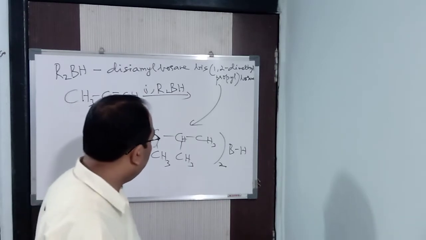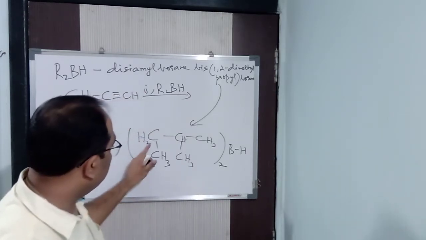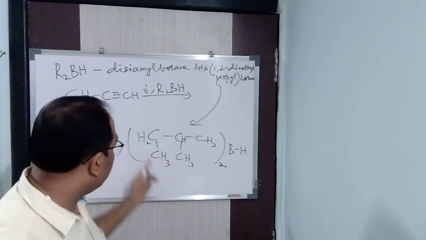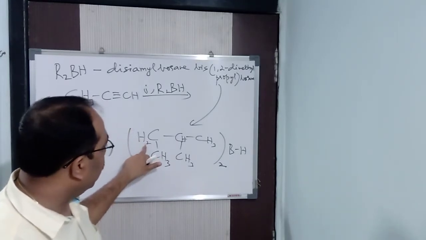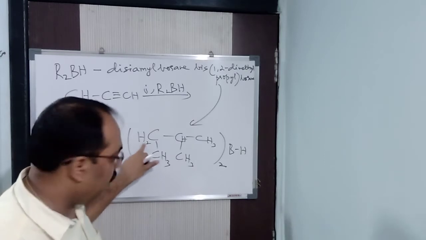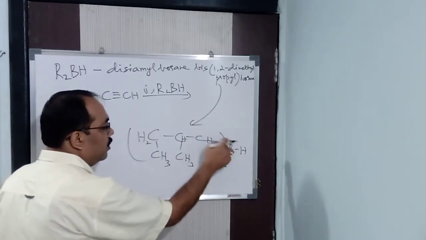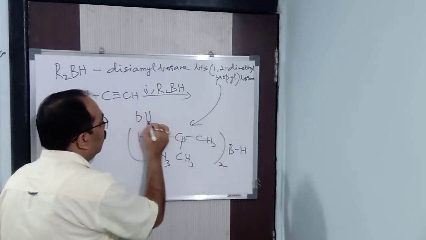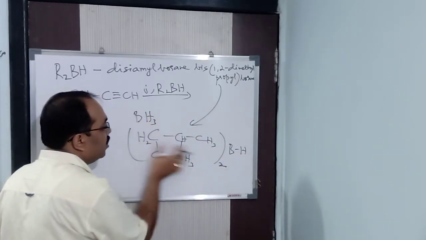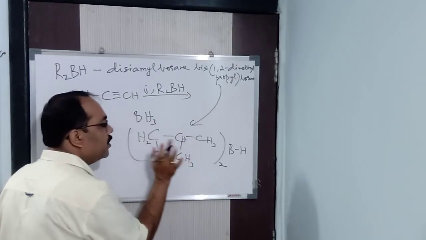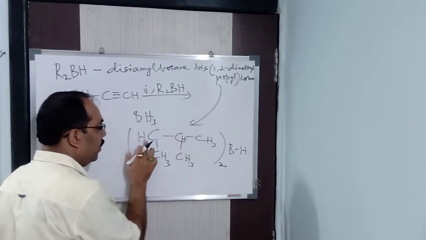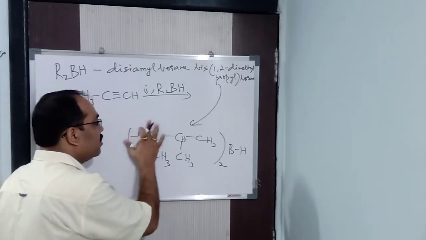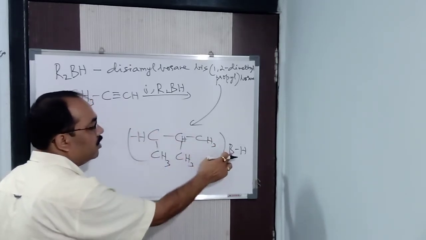Clear? So here we can use it, suppose you are writing it here, that is CH. You might be thinking, from where will I remove that hydrogen atom so that it will be added to BH3? This is BH3. Instead of 2 hydrogen, I have added this particular group. From here you will remove it. So this is the bond created. Understood now? This is the bond created where you add borane.